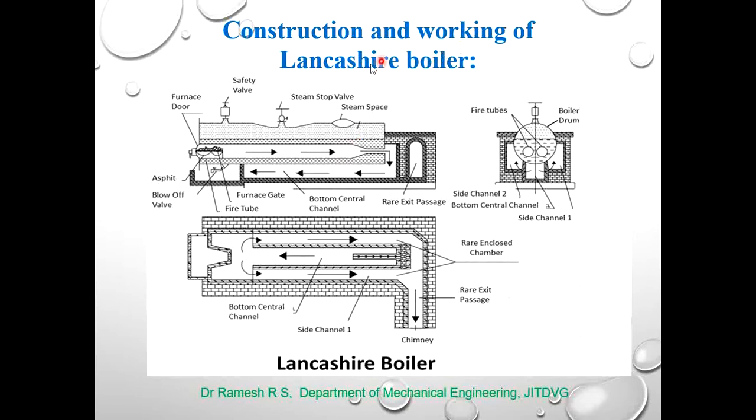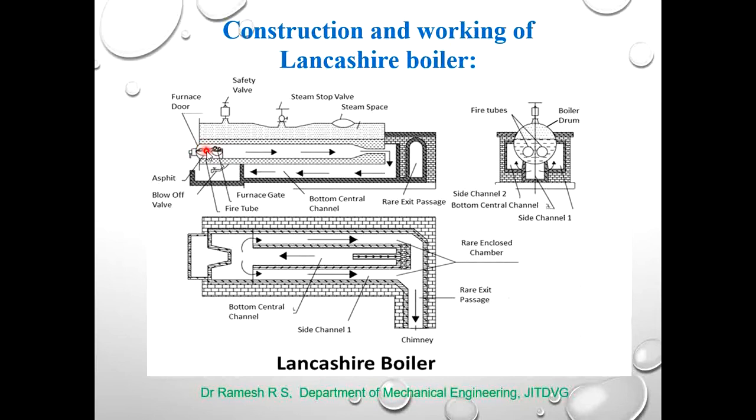Now coming to the working of this boiler, with the help of this diagram we can explain how it works. Initially, the boiler is filled with water. About three-fourths of the volume of the boiler cell is filled with water. The remaining is the steam space, used to collect the steam as and when the water is converted into steam. At the front end, through the furnace door, charge is placed at the furnace grates.